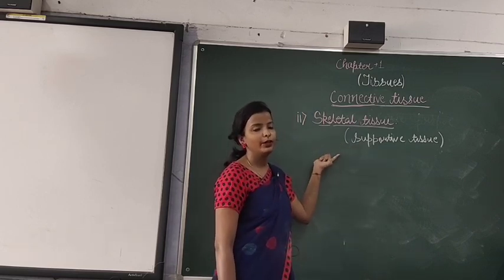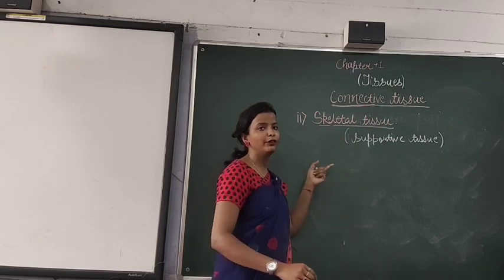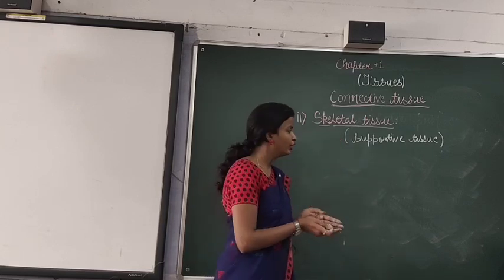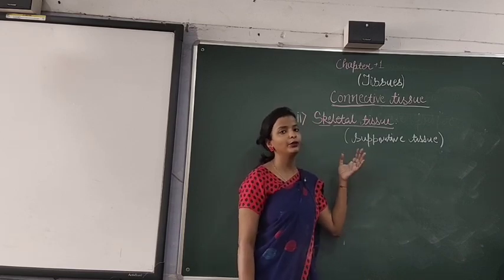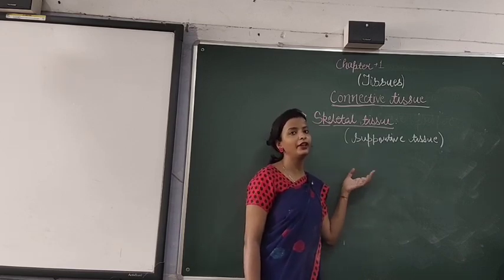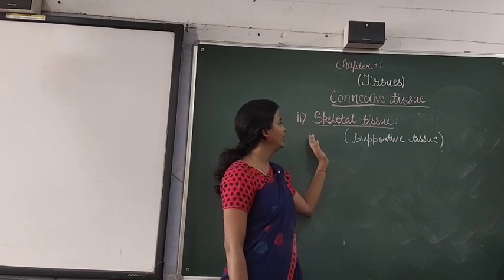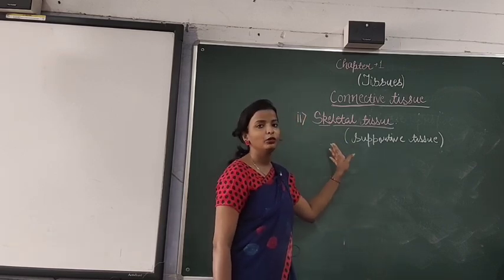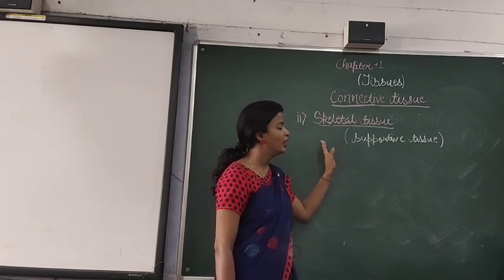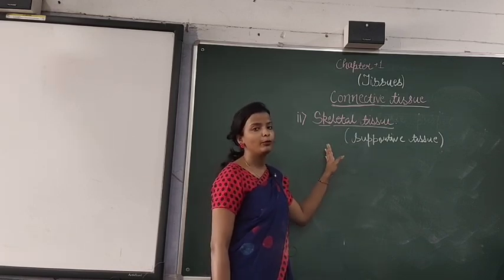Now, what are vertebrates? I hope you know the difference between vertebrates and invertebrates. The vertebrates are the organisms with the backbone. So skeletal tissues are present in vertebrates. So this is about the skeletal tissue. Then now again we will talk about its type.